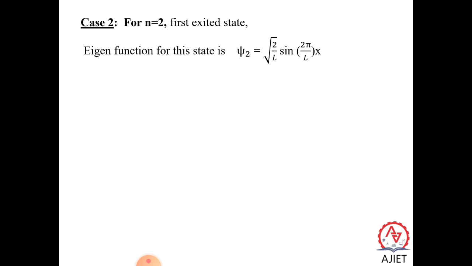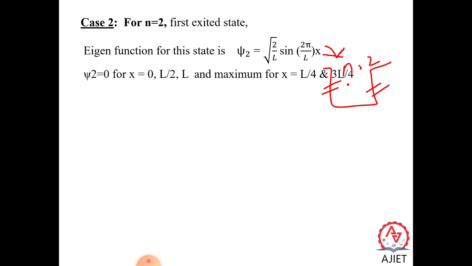So what is this ψ2? ψ2 is square root of 2 by L sin 2πx by L. As I told, now we are considering a well, and we are putting an electron of the order n equal to 2, the first excited electron, from the atom into the well. So where to find the electron?